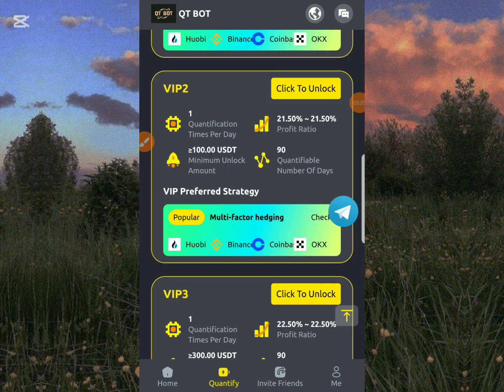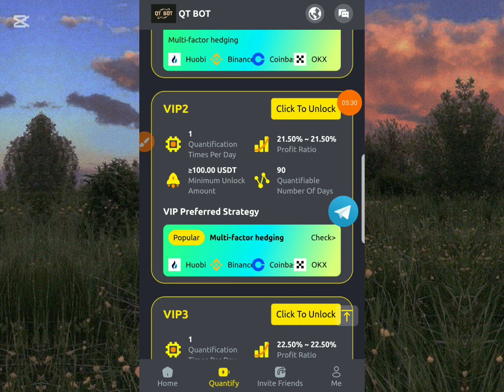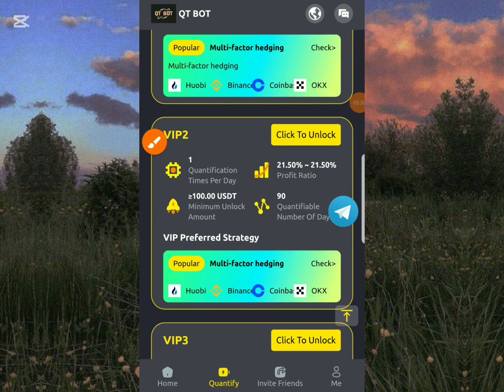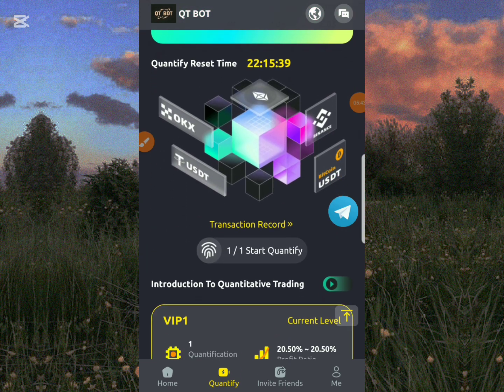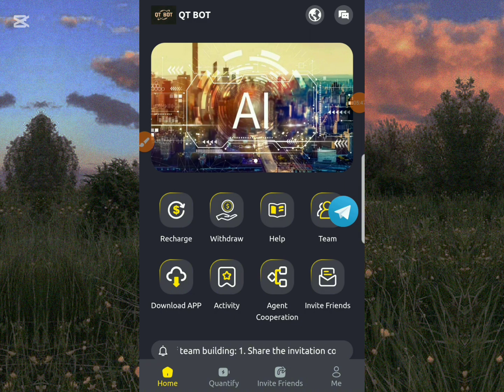Remember, the higher the VIP you subscribe to, the higher the income and massive USDT you have for yourself on this platform. All you have to do is choose any VIP of your choice and click to unlock. Once you click to unlock, you have subscribed to the VIP and you start earning daily on this platform.